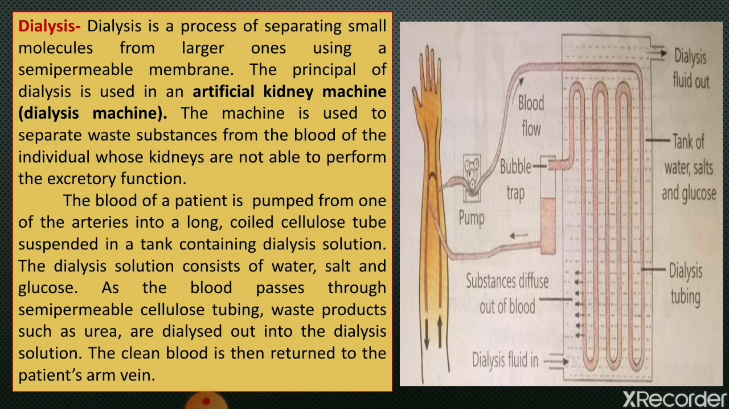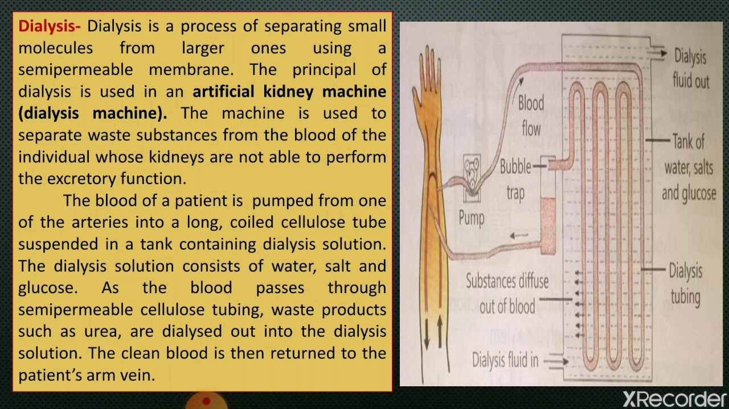So it is made just like that, just to give the blood the same condition or same environment as it gets inside the person's body. Now, as the blood passes through semi-permeable cellulose tubing, waste products such as urea are dialyzed out into the dialysis solution, and the clean blood is then returned to the patient's arm vein.